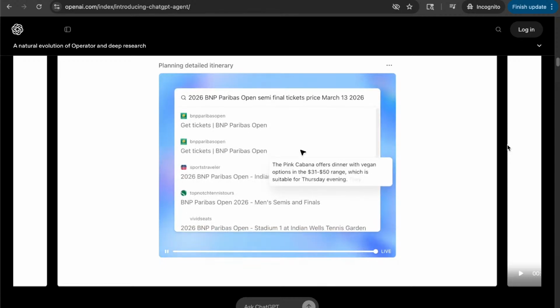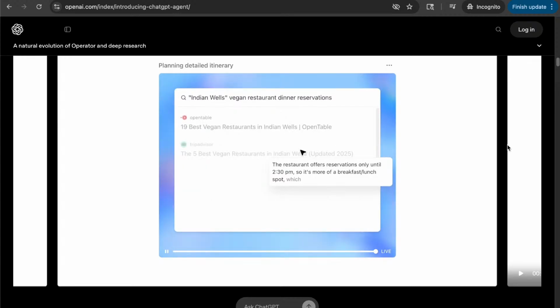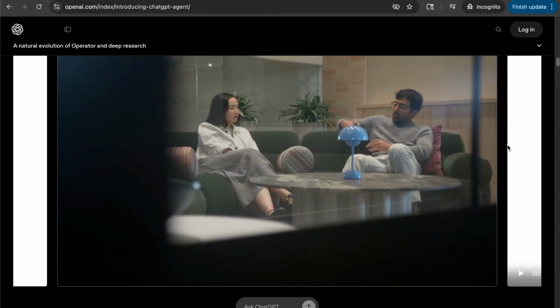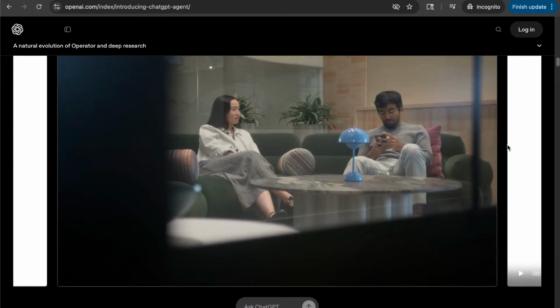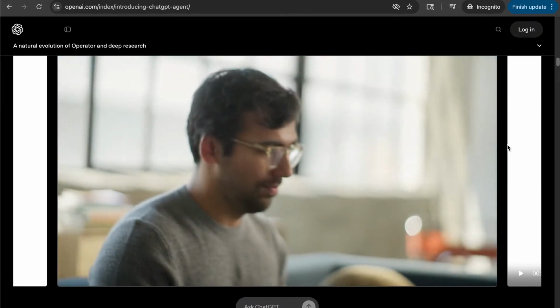Then the first thing that it needs to do is actually figure out what the tournament dates are. Like when am I available, how much would it cost, where am I going to eat, and when can I get the tickets. And it just goes through this process for all 3 days of my itinerary. When the agent is ready, it'll send you a notification on your phone or on your laptop, and you can check what the agent has done, review it.